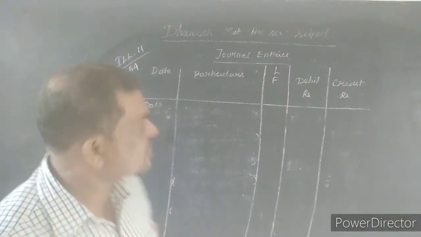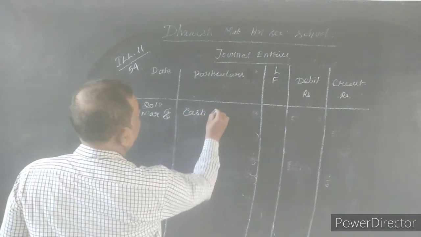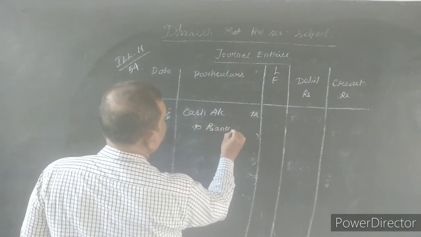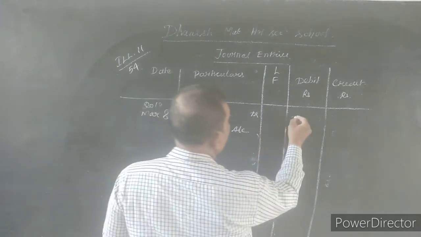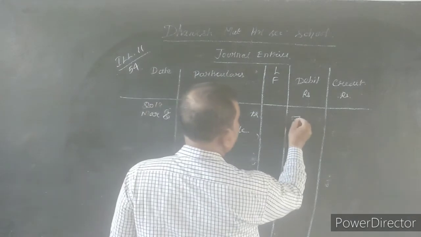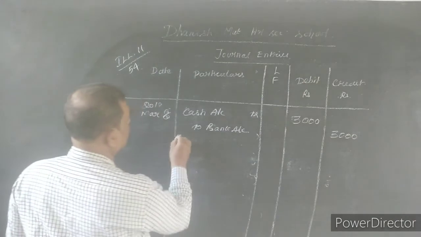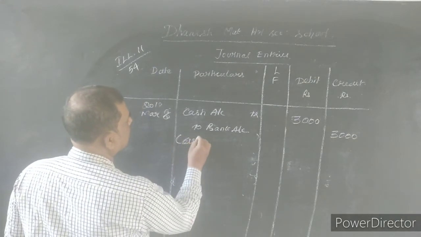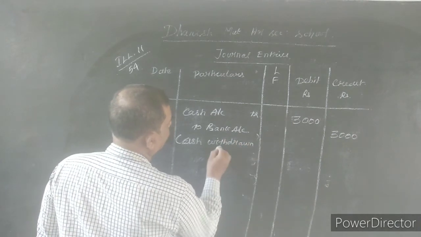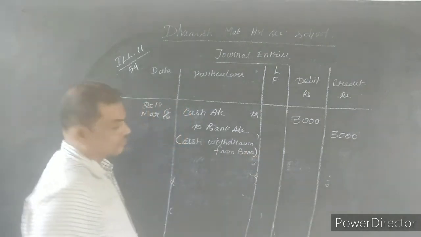What is the date? Date is 8, March 8. Cash account debtor to bank account. How much? 3,000 rupees. So debit 3,000, credit 3,000. Cash withdrawn from bank.